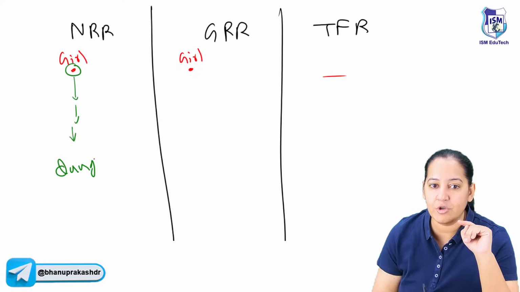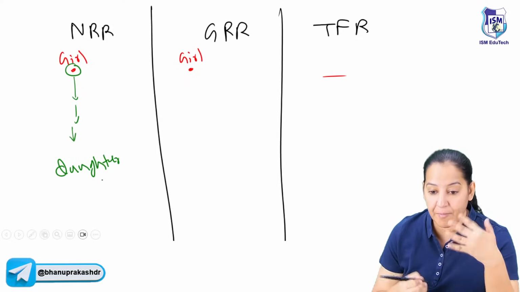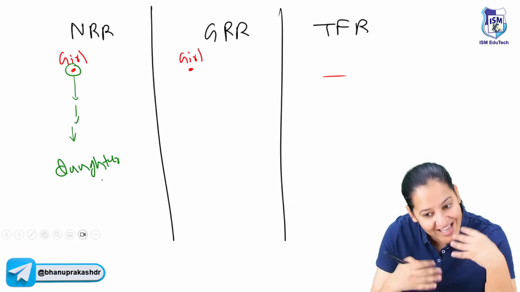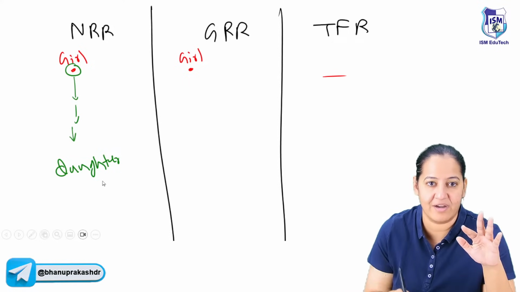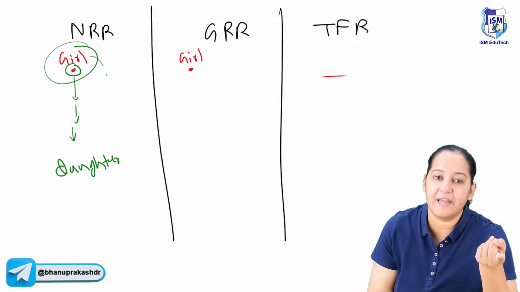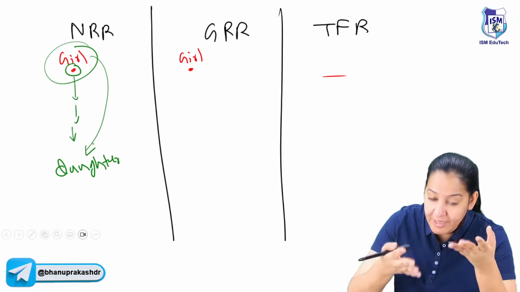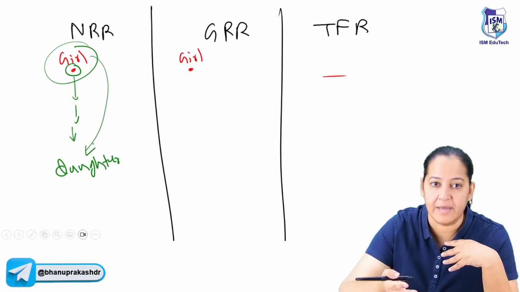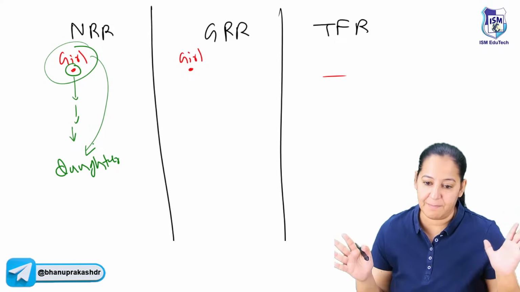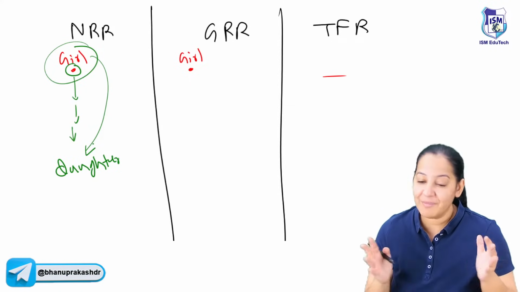So how many daughters she will have in future? How many daughters she will give birth to in future? We are expecting. It's not reality. So a newborn girl in future, how many daughters will she give birth to? Because we say the world is run by the females, because females can become pregnant.